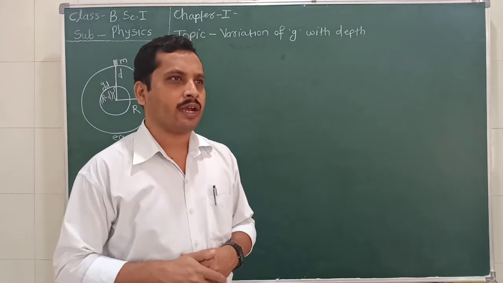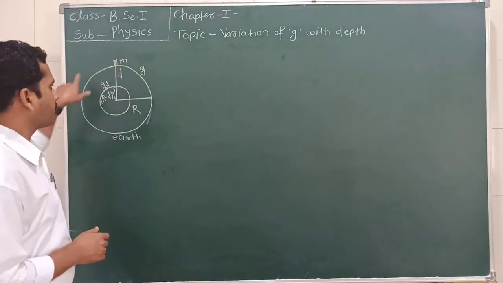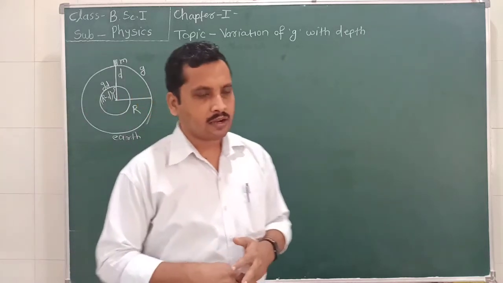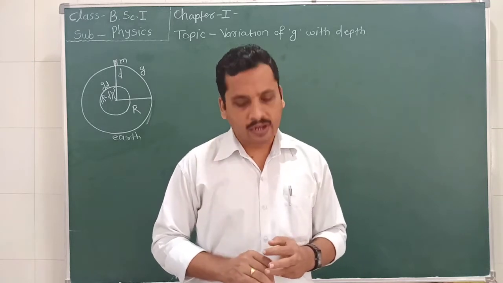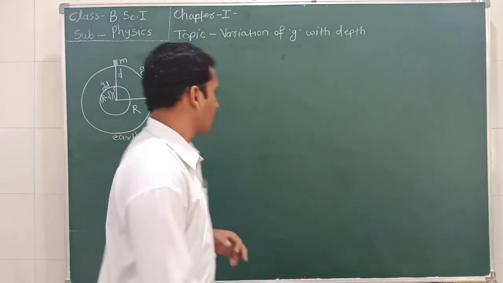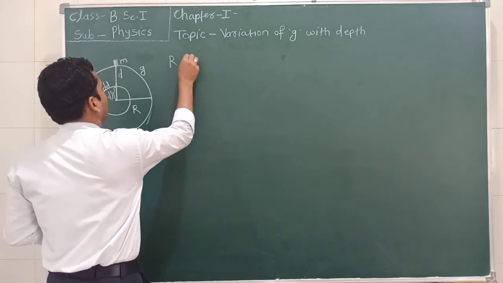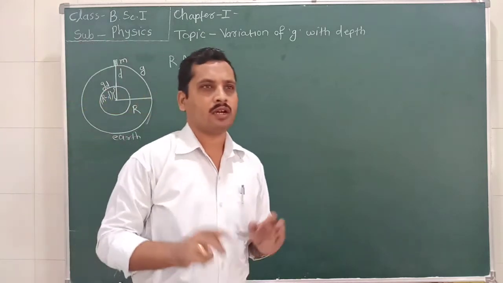For that, consider the earth of radius capital R. The earth that we are considering has radius capital R, and let capital M be the mass of the earth.